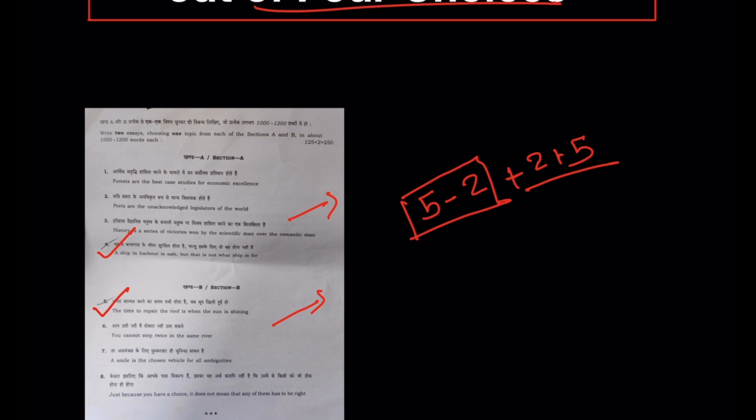These topics should not be selected based on whether they are tough or easy, but based on 2 parameters. That will make it more objective for you. Ideally, before starting to write the essay paper, you should select both of the topics, so it becomes easy for you in the second half. So the 2 parameters based on which you should decide which essay to pick is, first of all,